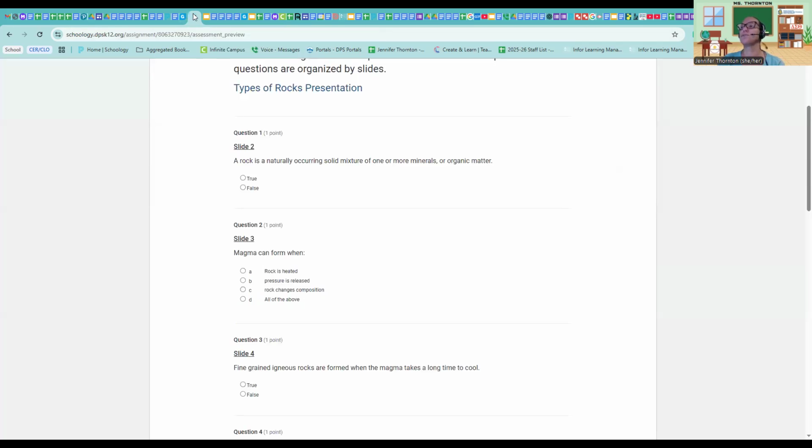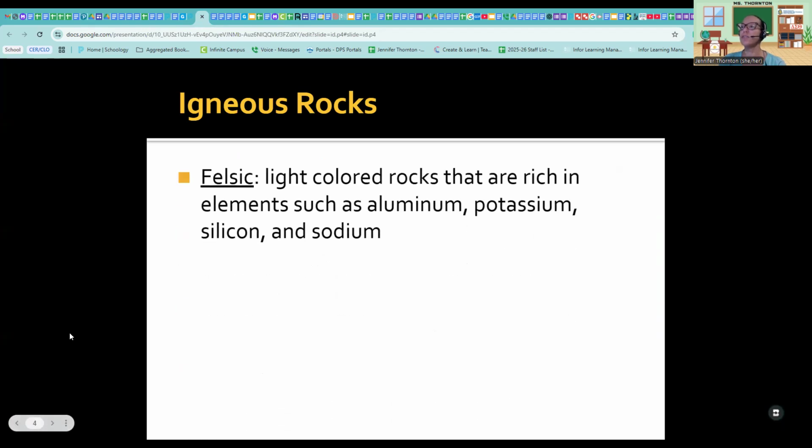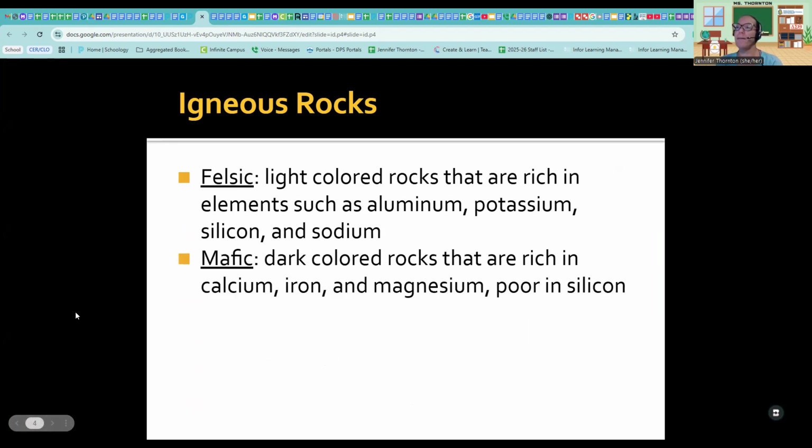The next question comes from which slide? Slide 4. All right. Continue talking about igneous rocks. Let's look at some different types. You have something called felsic. It's light color rocks that are rich in elements such as aluminum, potassium, silicon, and sodium. You have something called mafic, which is dark color rocks that are rich in calcium, iron, and magnesium, poor in silicon.